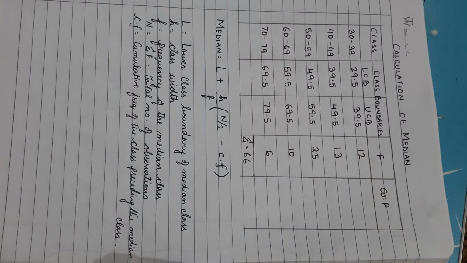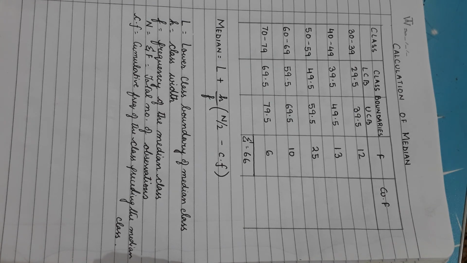In the previous video, we had calculated the mean using the three methods: the straightforward method, the shortcut method, and the step deviation method. Now, for the same problem, where we had 66 managers and their salaries classified into five classes, we are going to find the value of median and the value of mode.